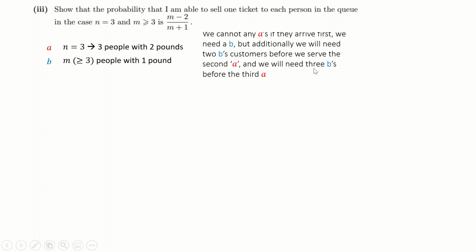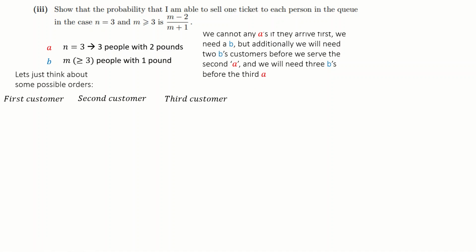But now this is extended, right? Because now you need 3 B customers before the third A comes along as well. So this is going to get quite complicated, but let's think about some orders, again, with the first B customers. Now, if an A turns up, we're done. We've discussed this before. We don't have any money. So we need a B to turn up first. We can follow that with an A, that's fine, but we can't follow that with another A.